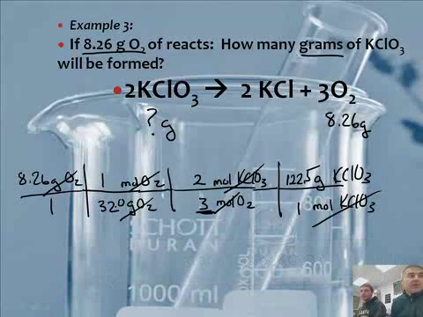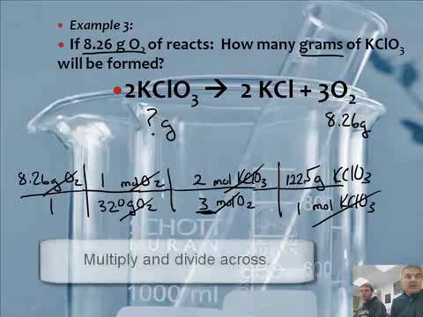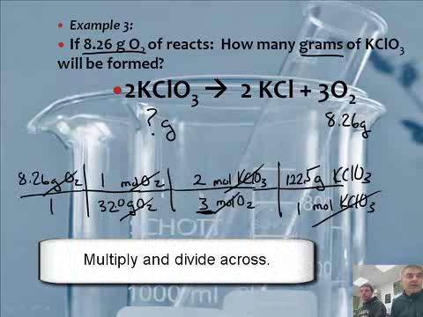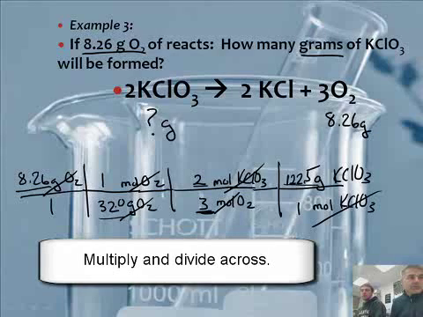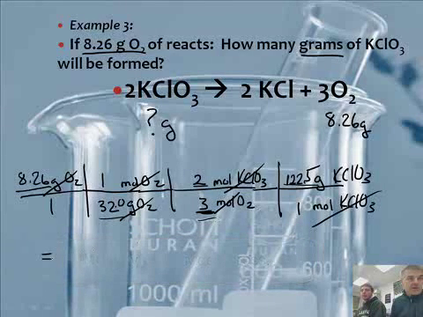All right, so Mr. Sims, if there's numbers on top, what do you do? We multiply. In the bottom? We divide. So it'll be 8.26 times 2 times 122.5 divided by 32 divided by 3 equals 21.1.